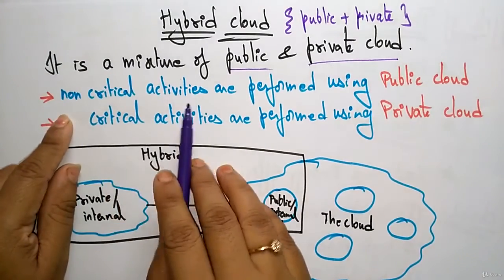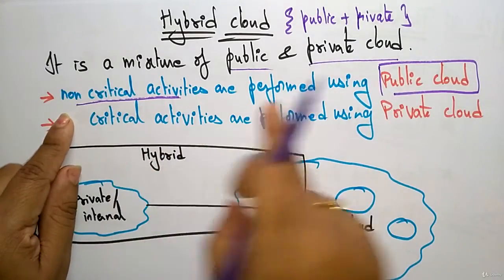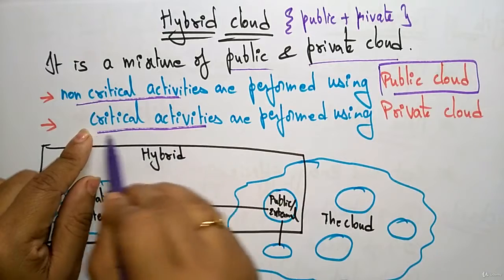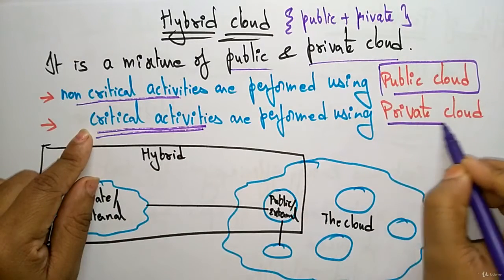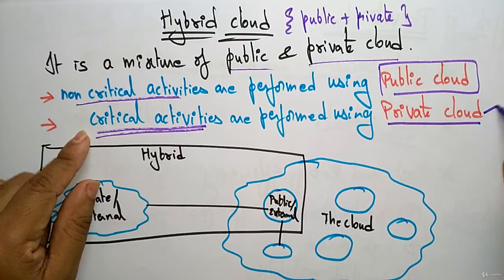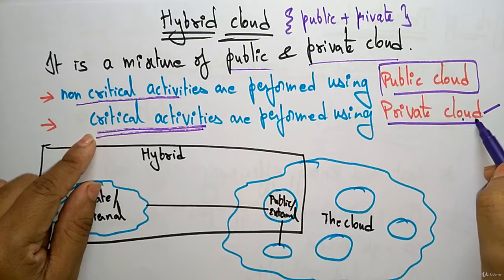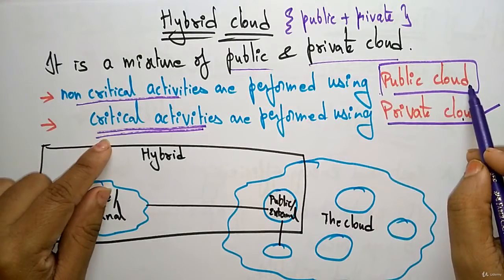Non-critical activities are performed in the public cloud, whereas the critical activities are performed using the private cloud. Whenever there is critical information or critical activities, you can use the private. Whenever you are using the hybrid cloud, you can store your information, retrieve data, or access whatever resources you want by using private. If it is a critical activity, go for private. If it is a non-critical activity, go for public.